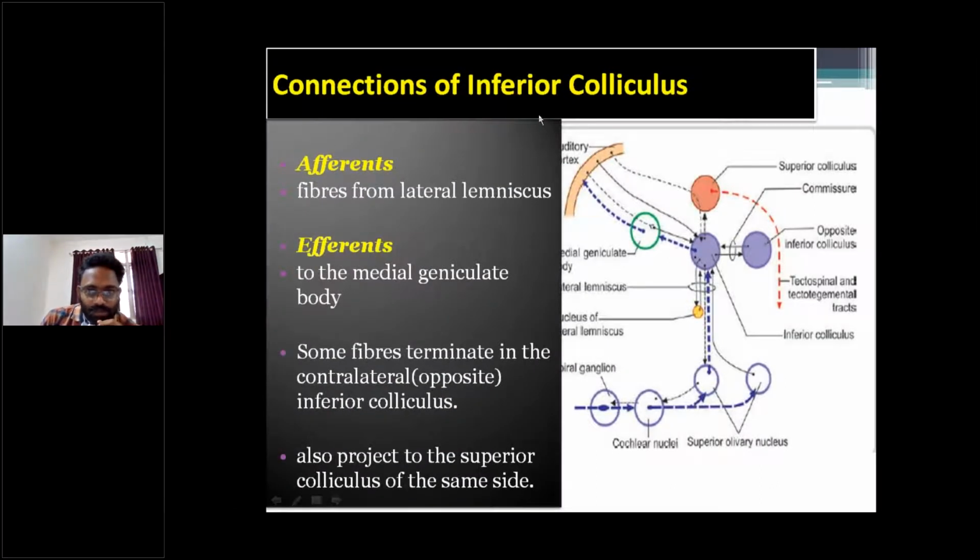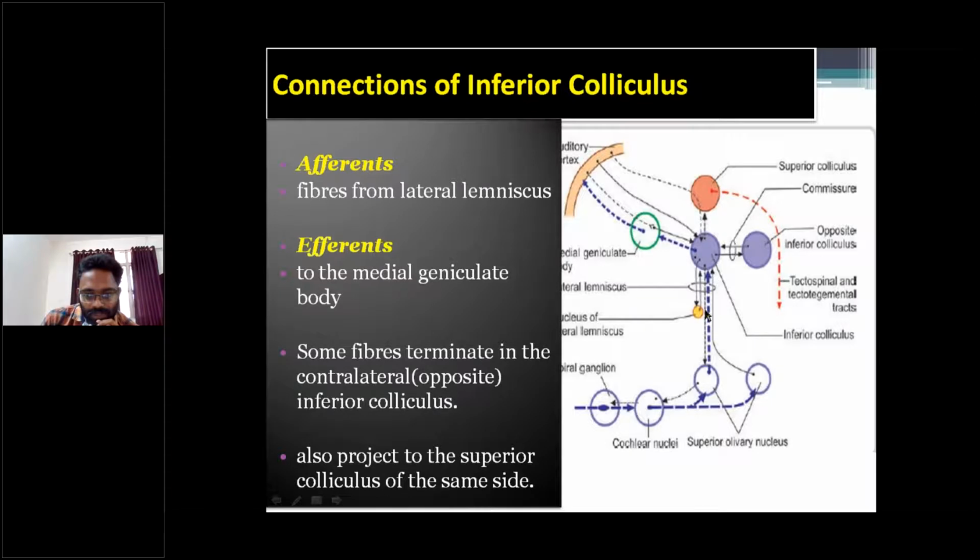So, connections of the inferior colliculus. This is the schematic picture. In this diagram, superior colliculus, inferior colliculus. The inferior colliculus receives afferents from the lateral lemniscus and gives afferents to the medial geniculate body. Here is the medial geniculate body. These are the afferents.